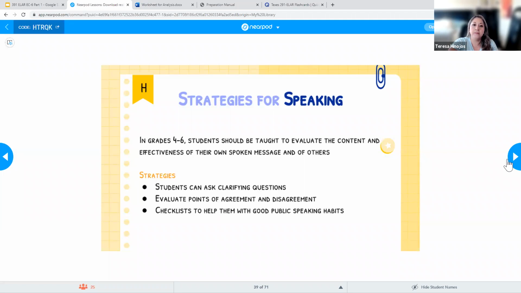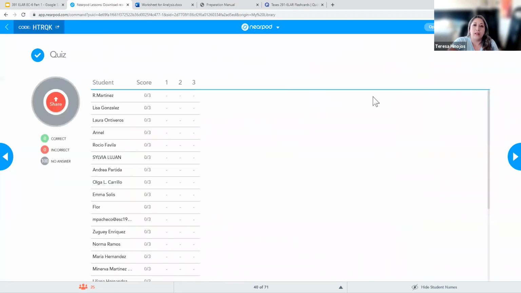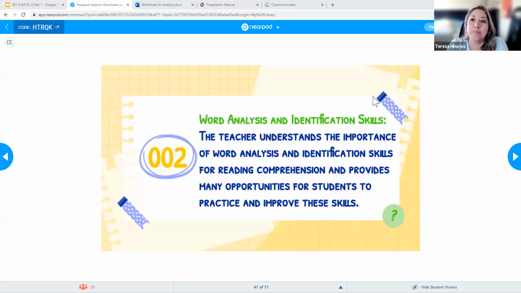Okay, so moving on. Now we're going to go ahead and try some practice questions. So next up, we're going to take a look at competency 2. And this one is dealing with word analysis and identification skills, in other words known as decoding. Okay, so they all mean the same thing. Word analysis and identification skills is decoding.